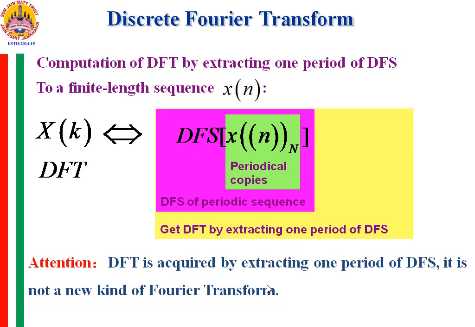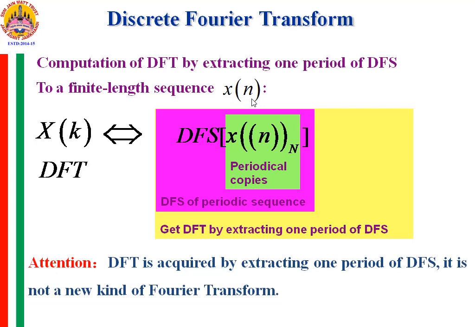It is acquired by extracting one period of DFS. While finding the DFS, we consider the periodic extension of x of n.